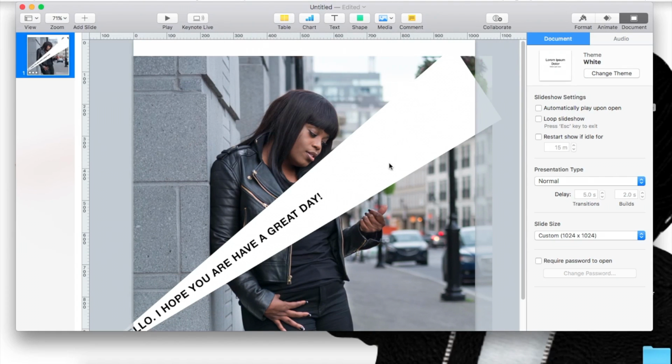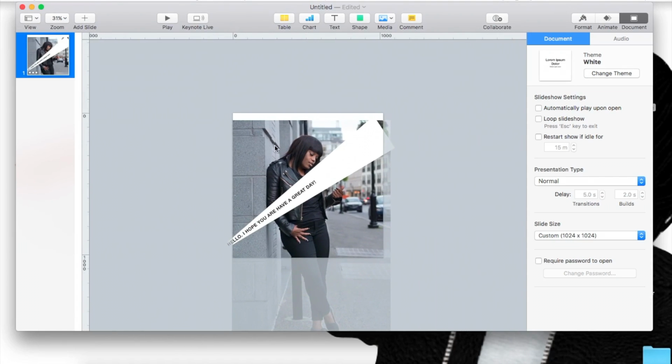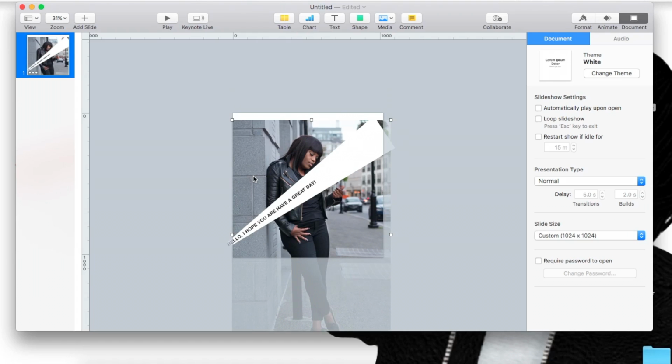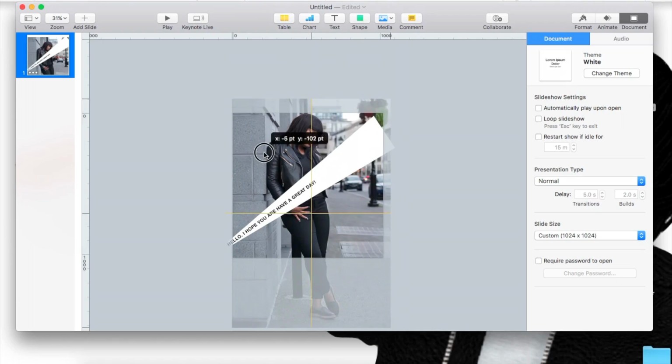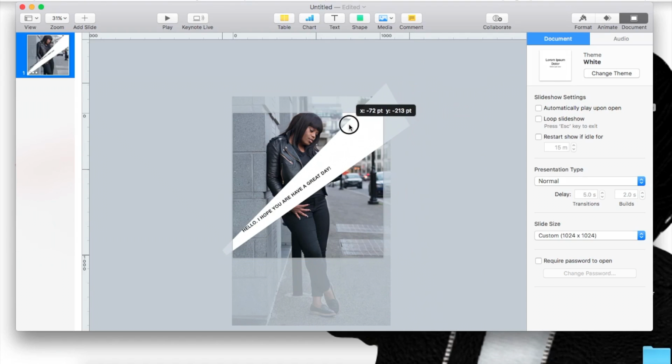As you can see, the image that we created is too small, so what we can do is just drag it. That's why it's always good to check the document size that you want first, so you know where everything's going to fit. Because if I didn't edit it, this is what it would look like on Instagram, and we don't want that. We want to look professional. So you can just move it around and rework it. But like I said, it's always good to check the size that you're working with first, so you don't have to go through all that.